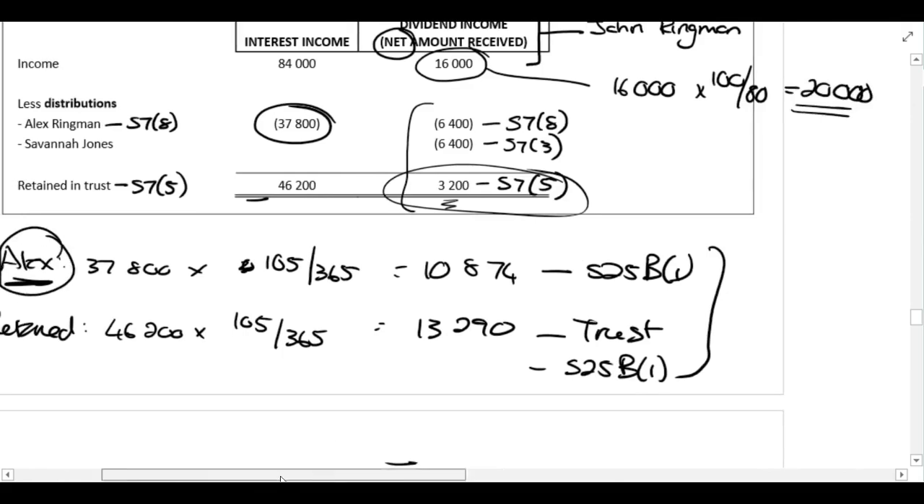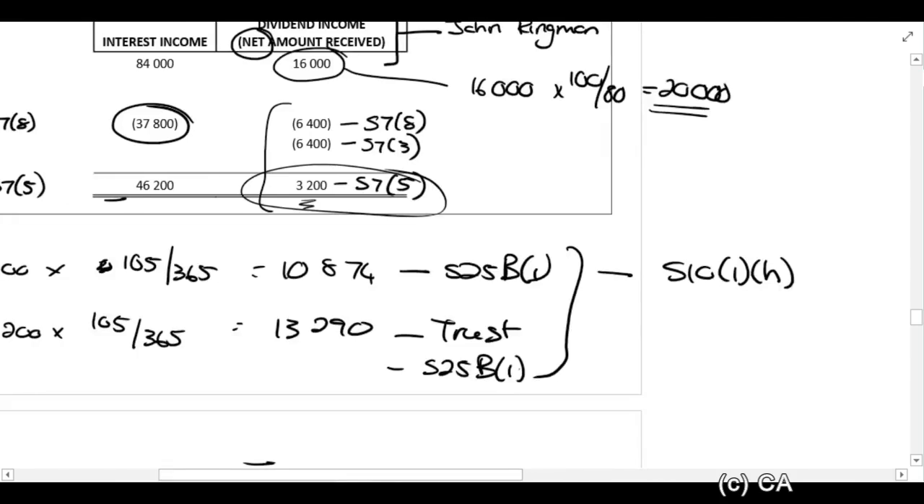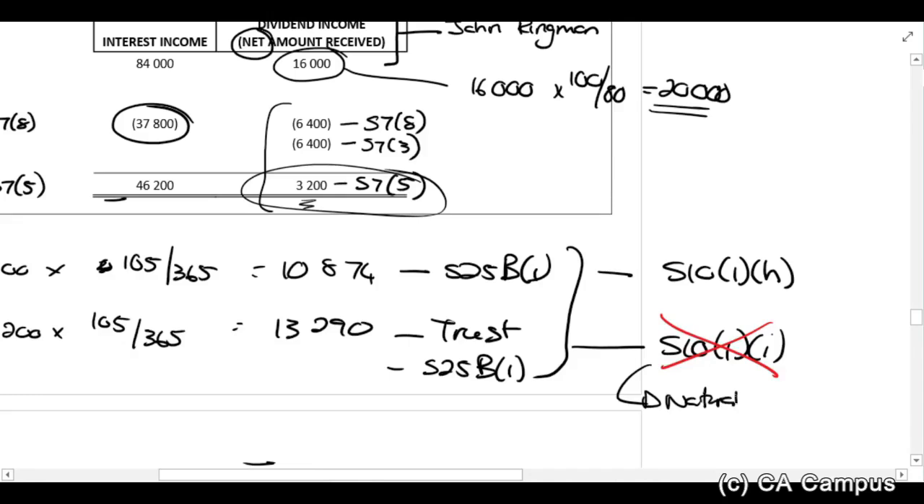Alex is a non-resident, so Alex can get the Section 10(1)(h) interest exemption. Remember that applies to non-residents receiving interest from a South African source because she was not in South Africa for more than 183 days. And the trust, Section 10(1)(i), can they get that? No, they can't, because that's only for natural persons. So the trust will be taxed on the full amount.